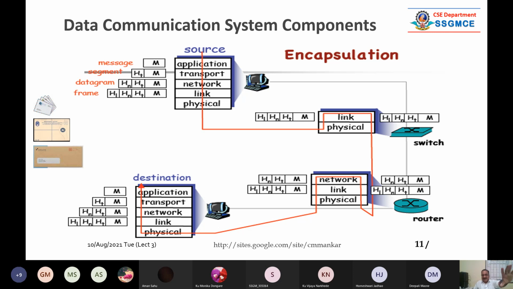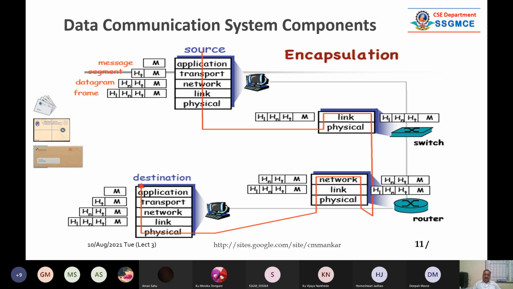So on the client side, what is happening? Here encapsulation is happening. This is the downward arrow, right? And on the server side, what is happening? It is the upward arrow. So here decapsulation, the opposite of encapsulation, is happening. This is how the system works.